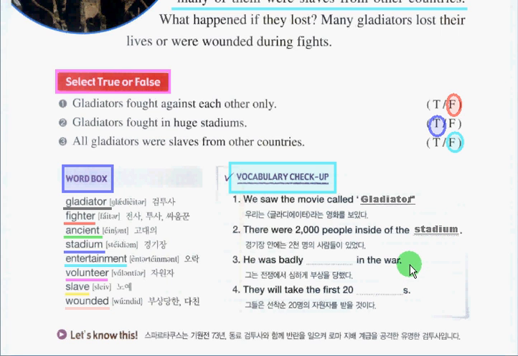Next, number 3, the answer is wounded. He was badly wounded in the war. And number 4, the answer is fighter. They will take the first 20 fighters.